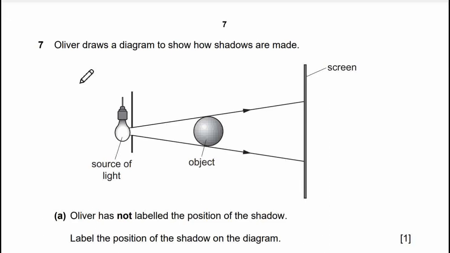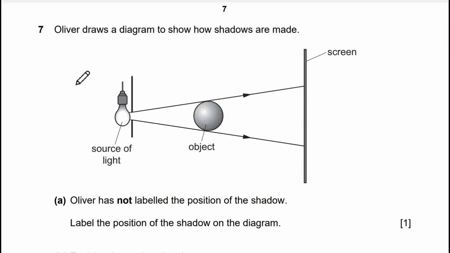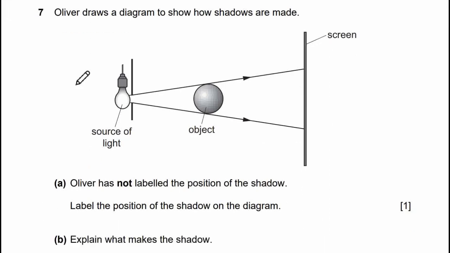Oliver draws a diagram to show how shadows are made. Oliver has not labeled the position of the shadow. Label the position of the shadow on the diagram. It will be, this is the shadow.